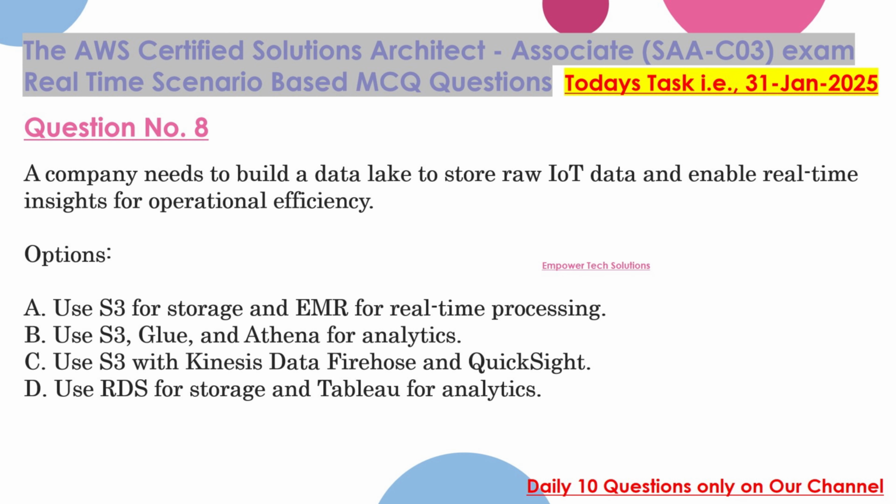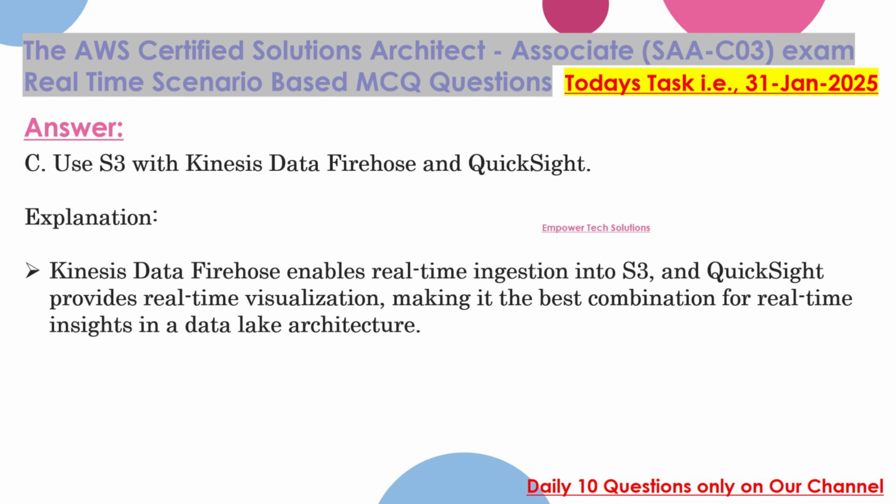Question 8. A company needs to build a data lake to store raw IoT data and enable real-time insights for operational efficiency. Options: A. Use S3 for storage and EMR for real-time processing. B. Use S3, Glue, and Athena for analytics. C. Use S3 with Kinesis Data Firehose and QuickSight. D. Use RDS for storage and Tableau for analytics. Correct answer: C. Use S3 with Kinesis Data Firehose and QuickSight.